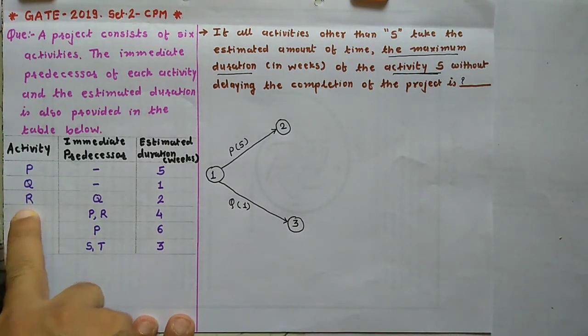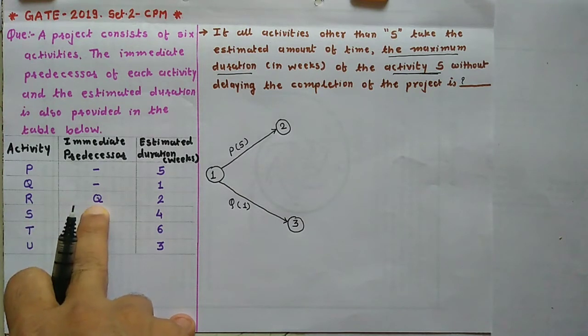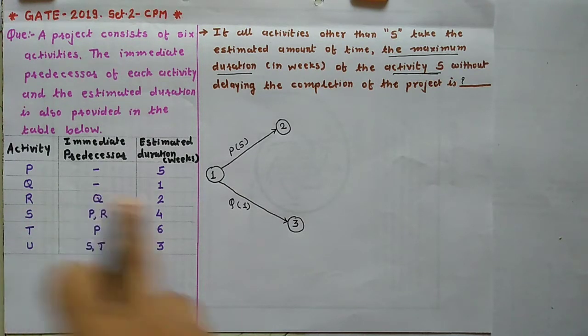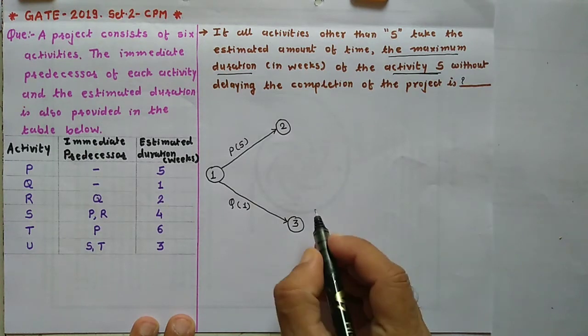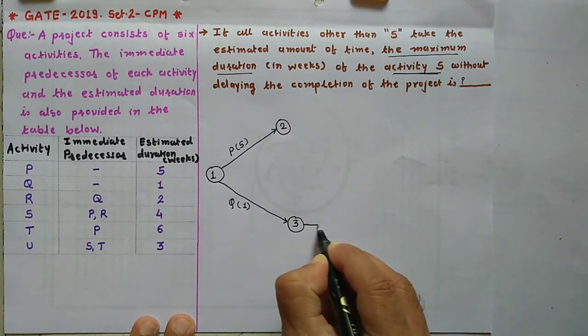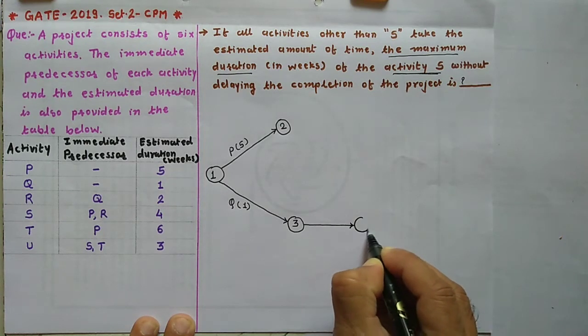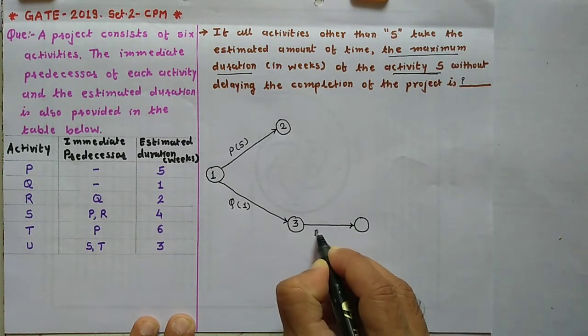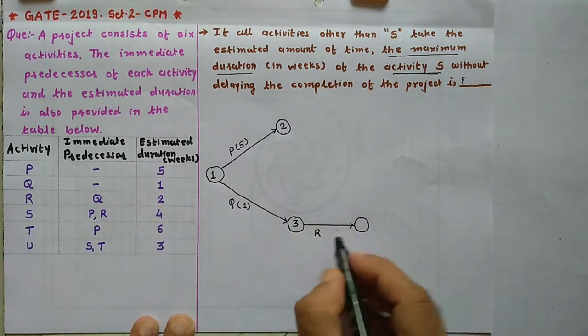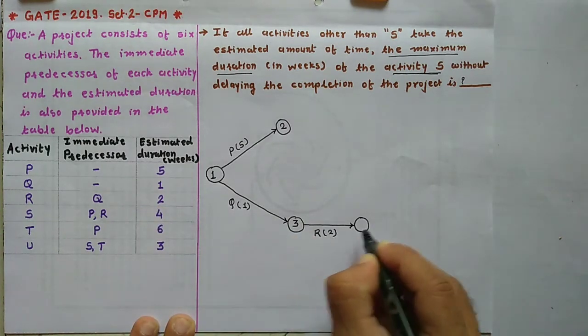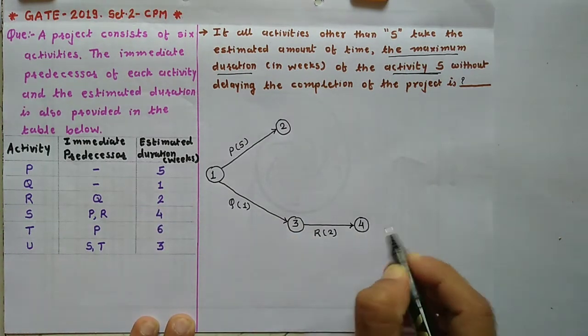Now activity R and predecessor Q. So this is Q. So here you just draw the activity R. So this is your activity R. The duration is 2 weeks and the event number 4.